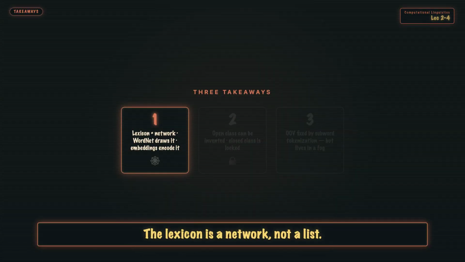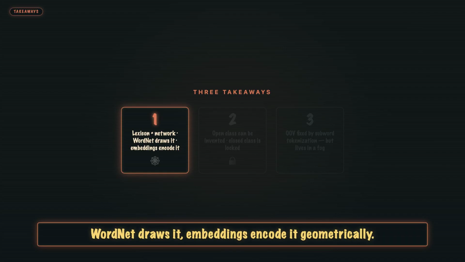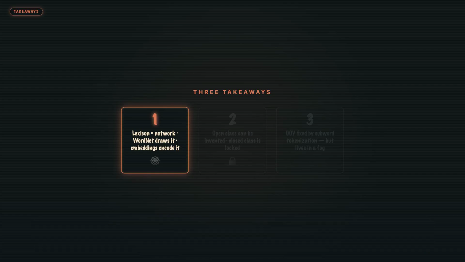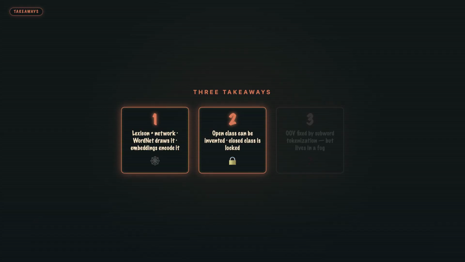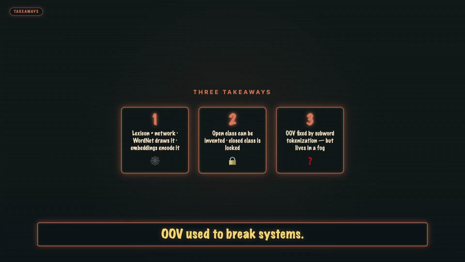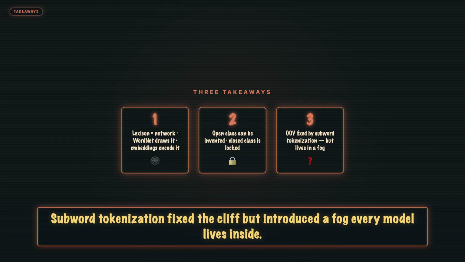3 takeaways before the quiz. 1. The lexicon is a network, not a list. WordNet draws it, embeddings encode it geometrically. 2. Open class can be invented at will. Closed class is locked. 2 different engineering problems. 3. OOV used to break systems. Subword tokenization fixed the cliff but introduced a fog every model lives inside.